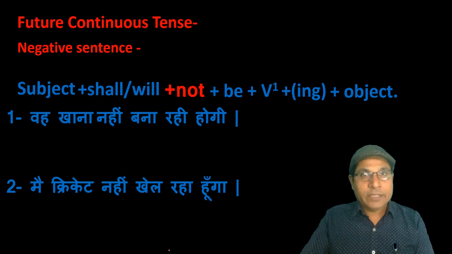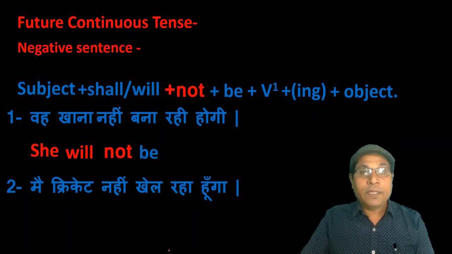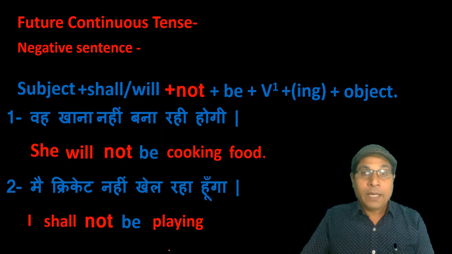Let us translate these sentences according to the rule. वो खाना नहीं बना रही होगी, she will not be cooking food. मैं क्रिकेट नहीं खेल रहा हूँगा, I shall not be playing cricket. Let us see the next type of sentence, that is interrogative.